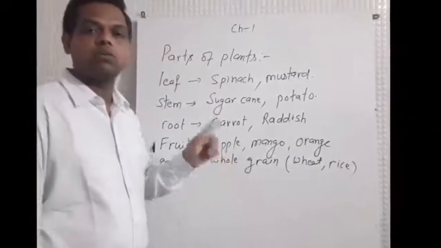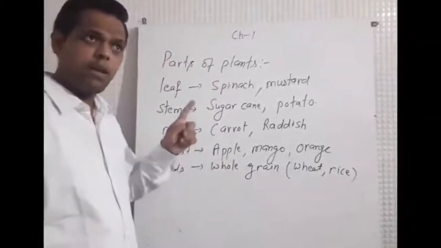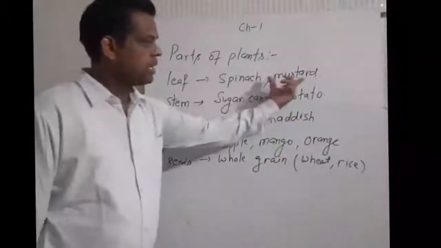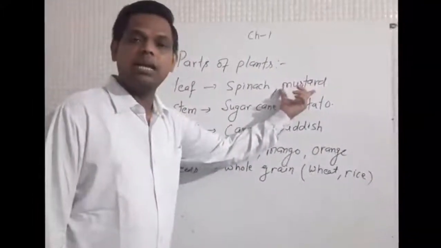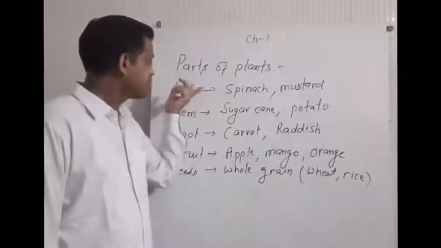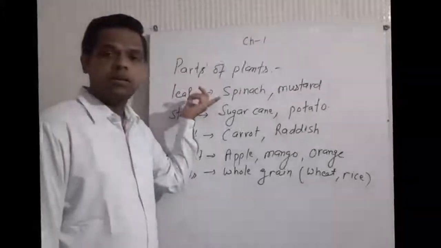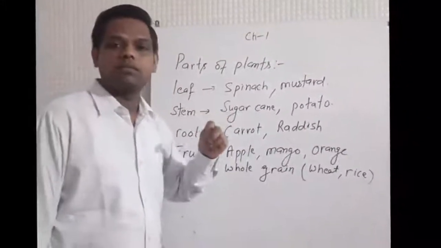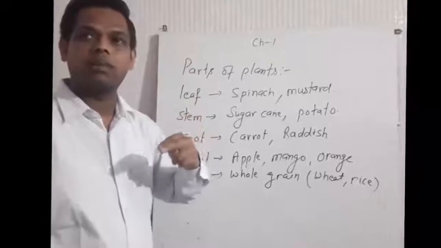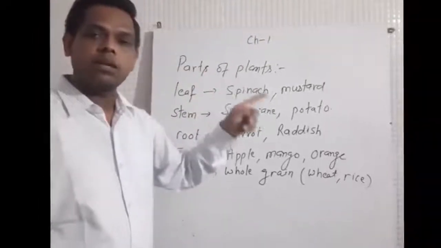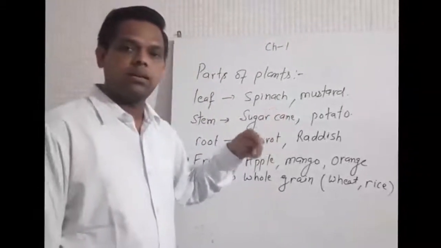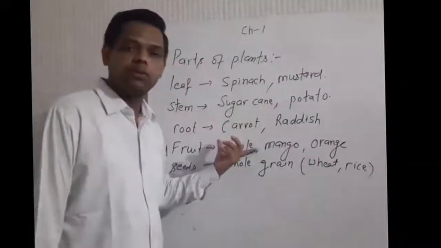Some plants have two or more edible parts. For example, the seed of mustard gives us oil and the leaves of mustard are used as vegetable. Similarly, the banana plant. We use different parts of the banana plant, stem, fruit, etc. as food.